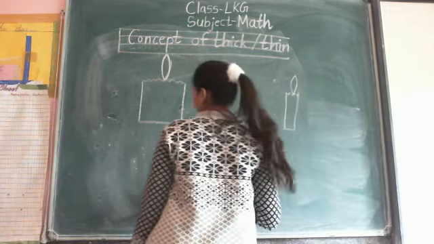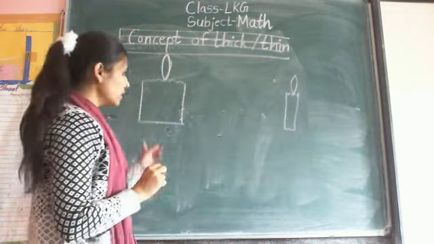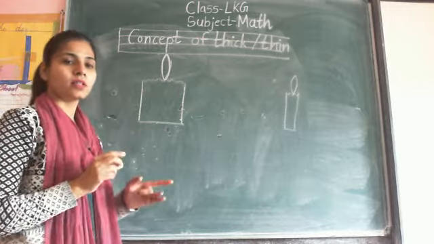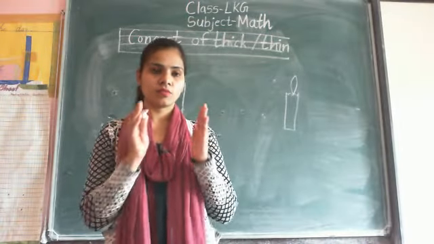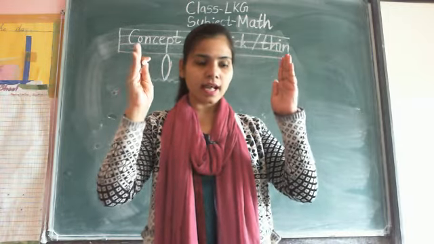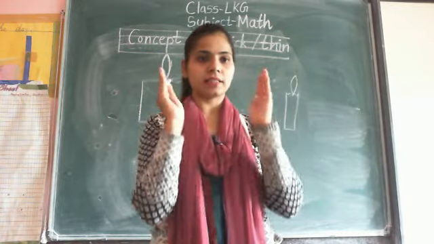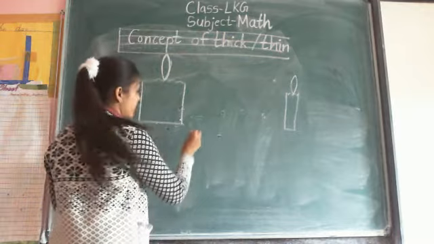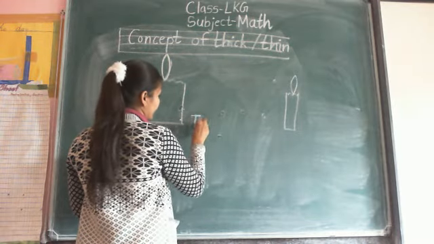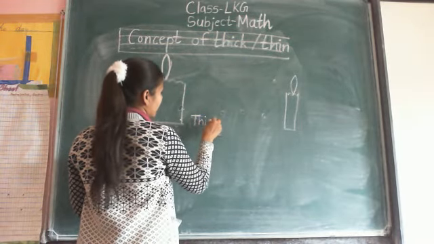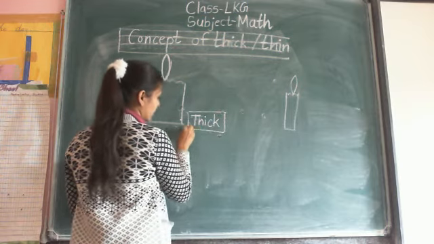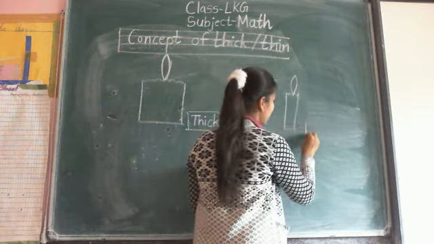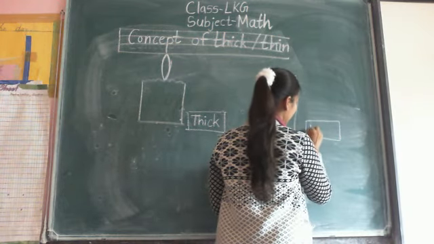This is also a candle. Both are candles, but the concept of thick and thin is which one is thick and which one is thin. So this candle is thick, thick, and which one is thin? This one is thin.